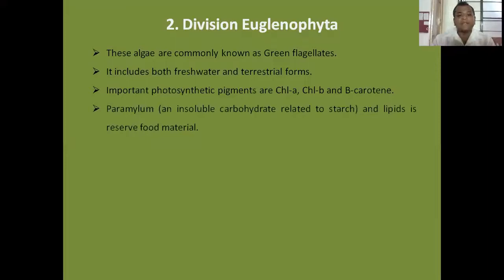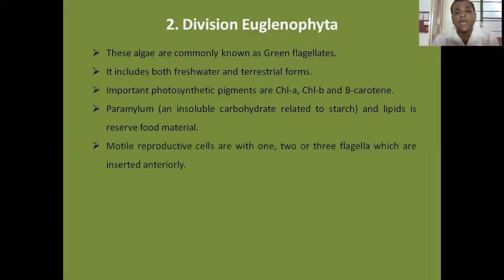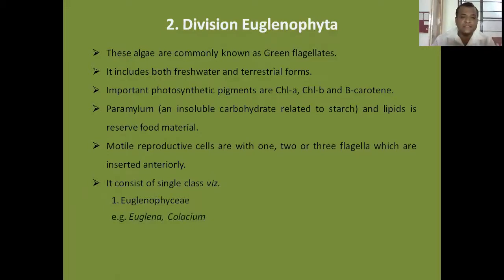The paramylum and lipids are reserve food material in these algae. The motile reproductive cells are with 1, 2, or 3 flagella which are inserted anteriorly. It consists of single class, that is class Euglenophyceae, and examples are Euglena and Colacium.